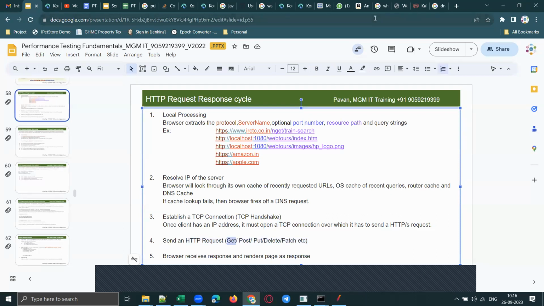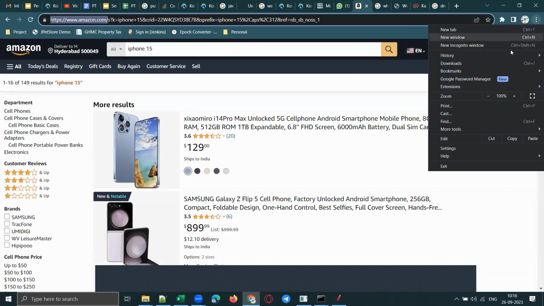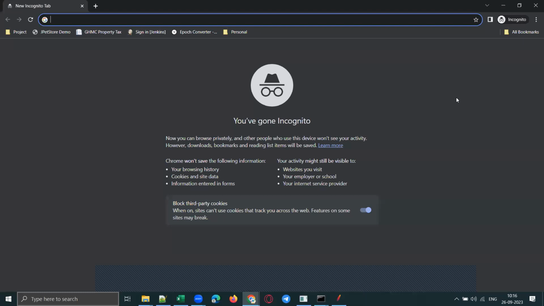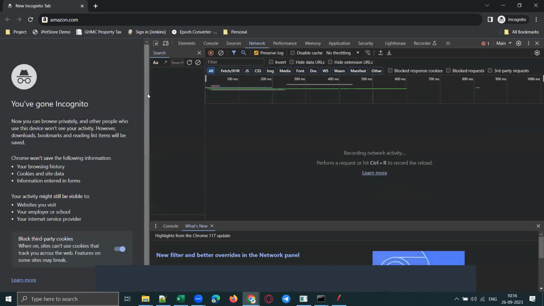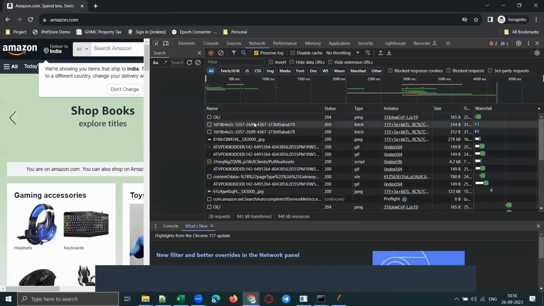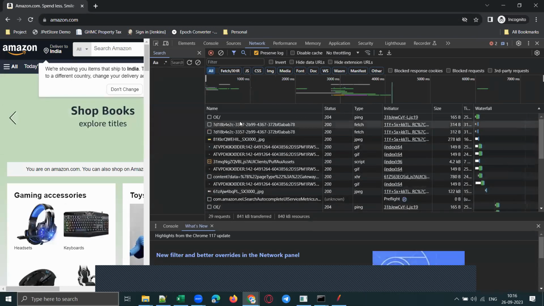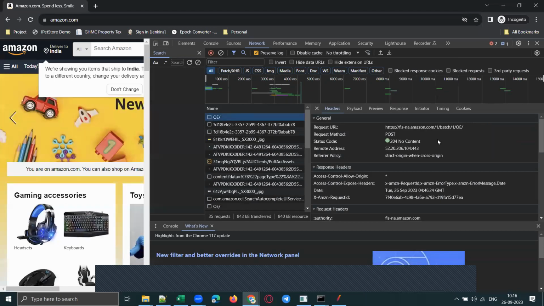For now, let me show you how to check the method. For example, I am opening a new browser and typing amazon.com. I want to see what type of request this is, whether it is a get request or a post request. Enter the URL and go to the first URL. What is the first URL that we typed? Amazon.com, right? Where is that, guys?